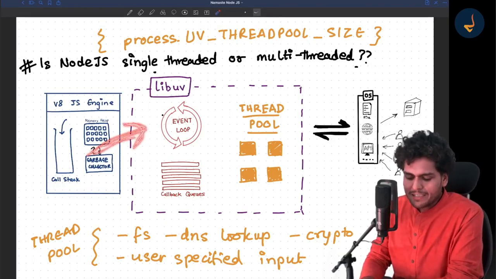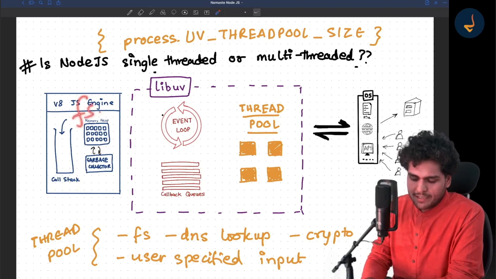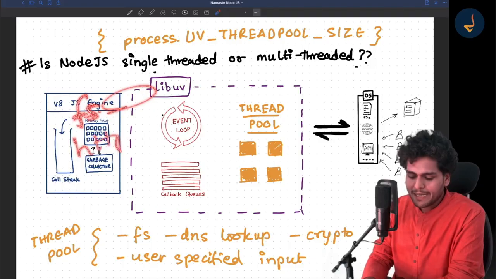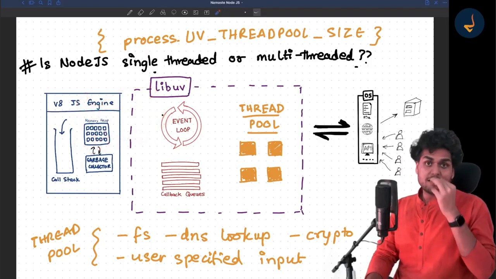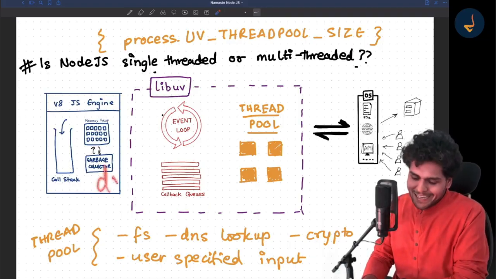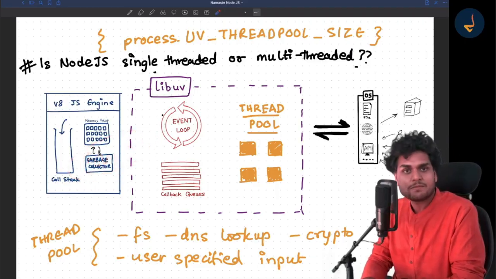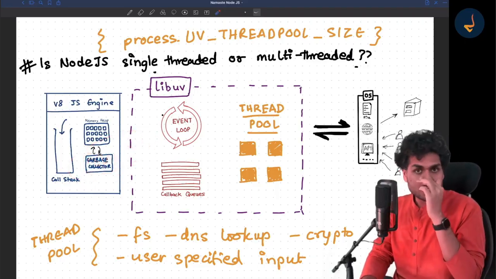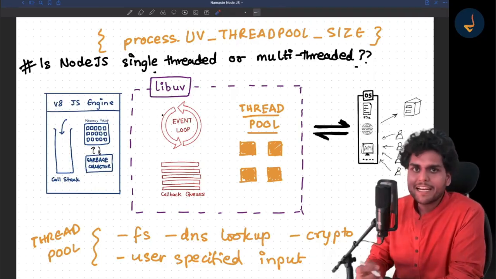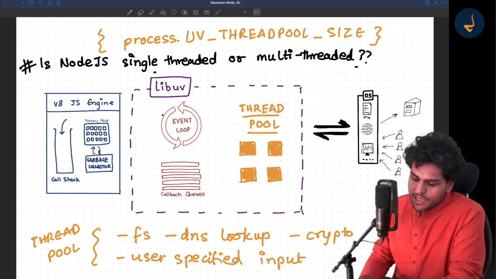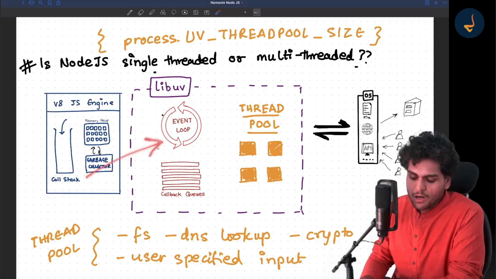What kind of task can there be? Suppose there is an fs function, where you are reading the file system. Suppose you are making an API call, doing http.get. Or you are making a DNS call, or using crypto, generating a password hash, and so many more functions. So many more utilities and modules are there, which are offloaded to libuv.